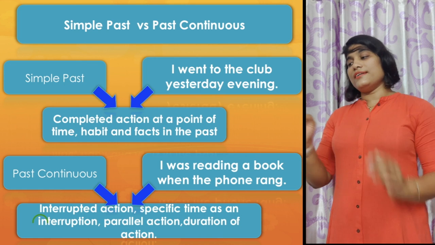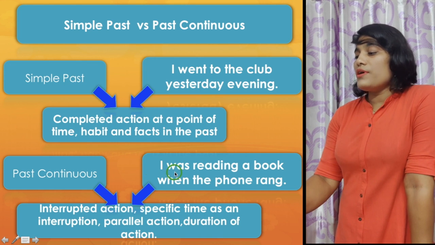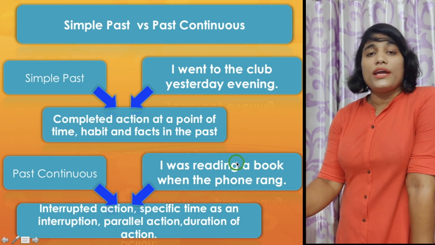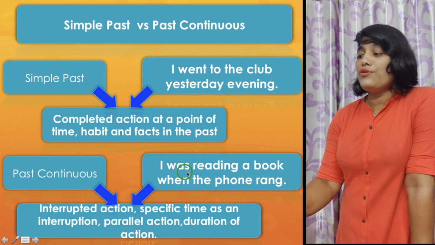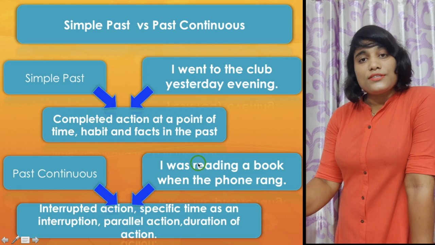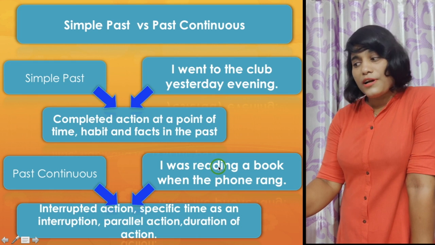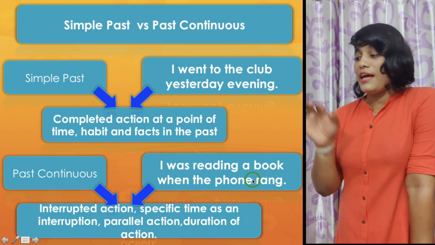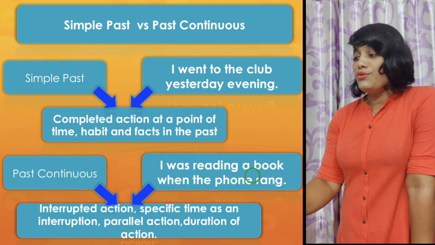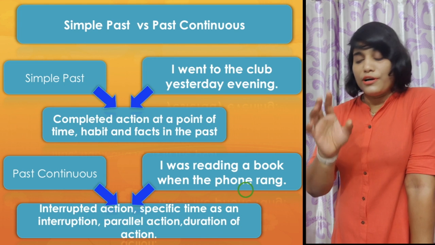In that sentence, I was reading a book was a continual, progressive action, so you have to use the past continuous aspect of verb. But the phone rang, the action completed at once. That is why you have to use the past form of verb.